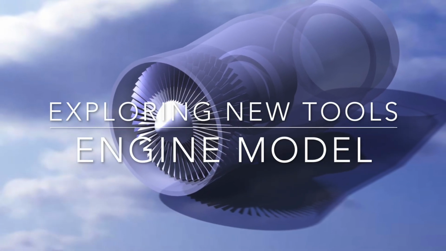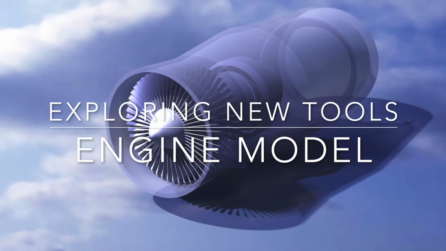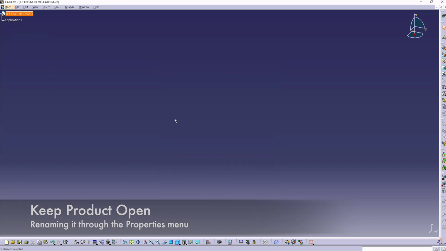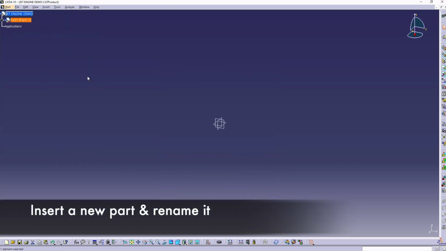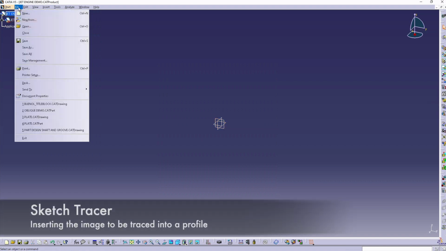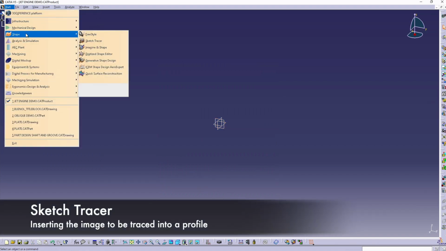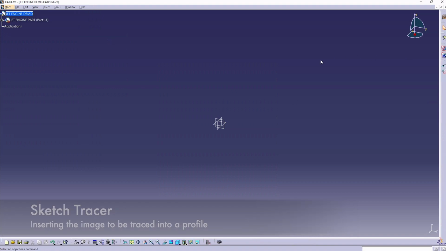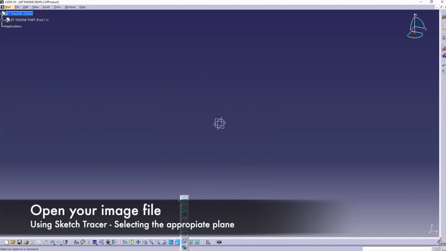Today we'll be exploring a few new tools on CATIA. First, let's keep the product open and rename it as our example part. Then we insert the part and we also give it a new name. Now we are ready to start using Sketch Tracer as a workbench to bring an image in.